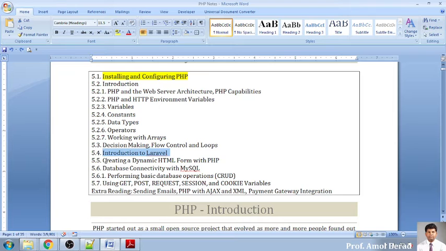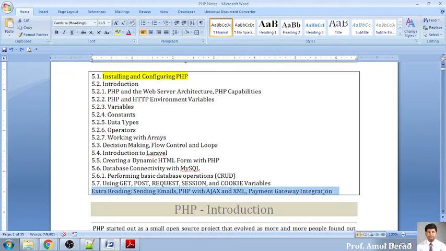Then this is the most critical and important part as far as this chapter is concerned. This will be asked in your examination. We need to create dynamic pages of HTML in the form of PHP, and we need to go for database connectivity with MySQL, and we need to do some operations like create, read, update, and display. So all these operations will be covered. And what is GET and what is POST, what is request, what is session, and what are cookies, all predefined variables will be discussed.